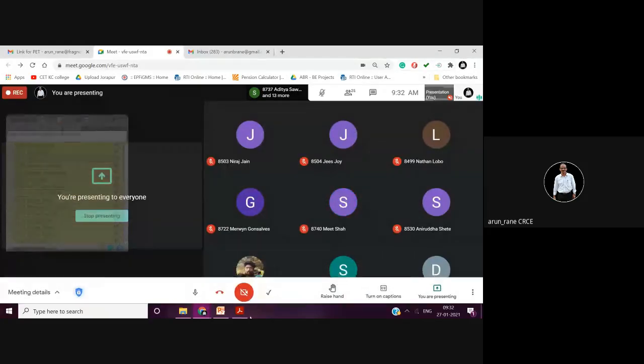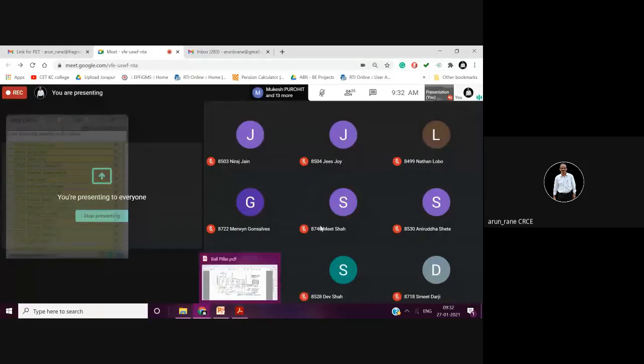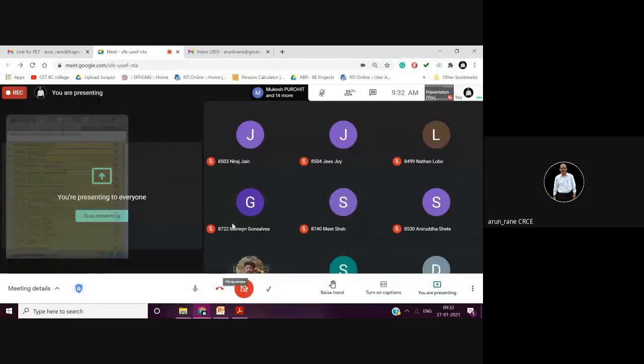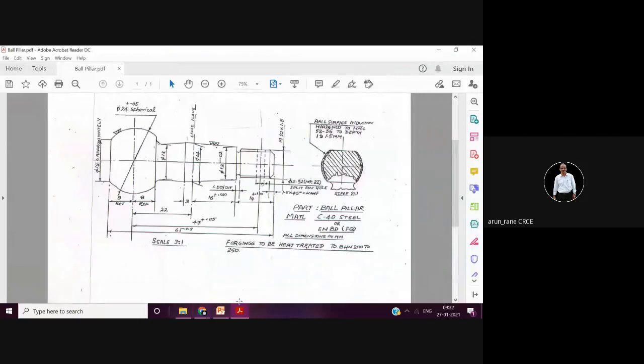So what I was saying is how to do the selective hardening. Some people may be aware, those who are working on projects or those who are entrepreneurs who have workshops. But the majority of you may not know how to do selective hardening. Selective hardening means only this much portion is to be hardened, and the rest of the portion is not to be hardened. I'll read each and every comment.